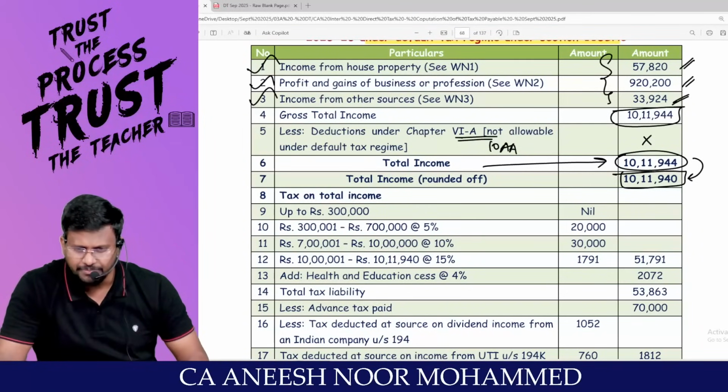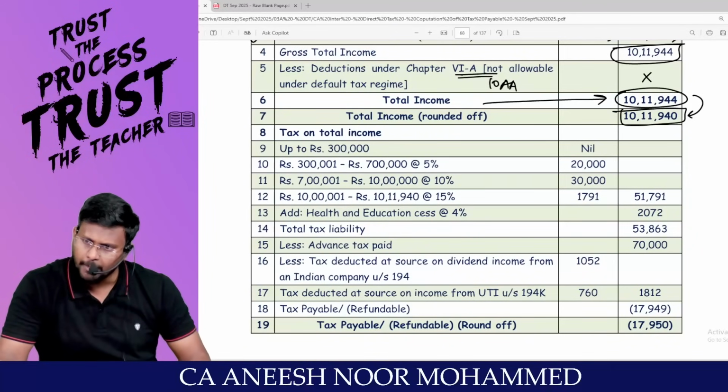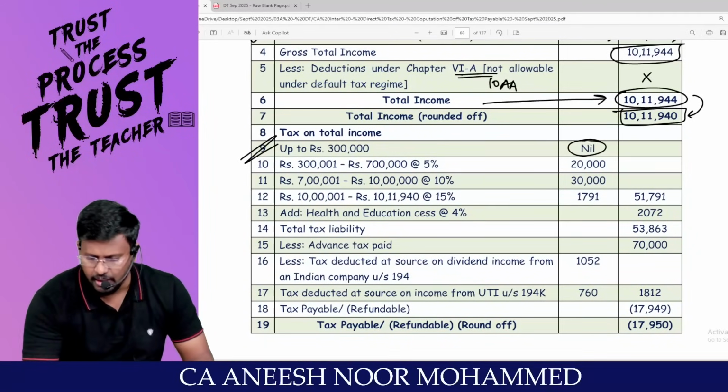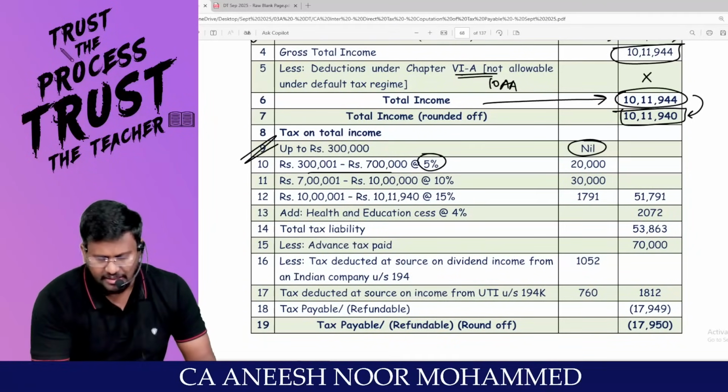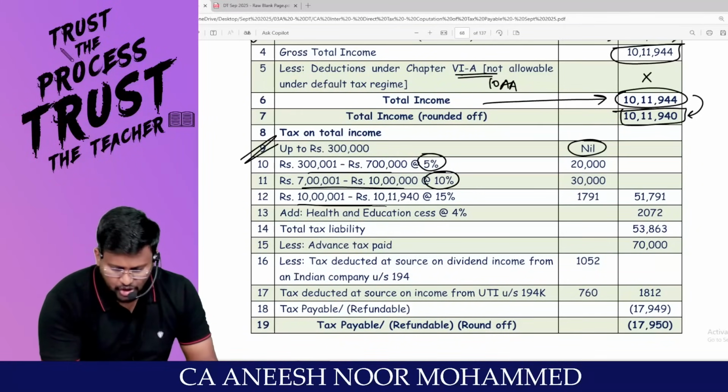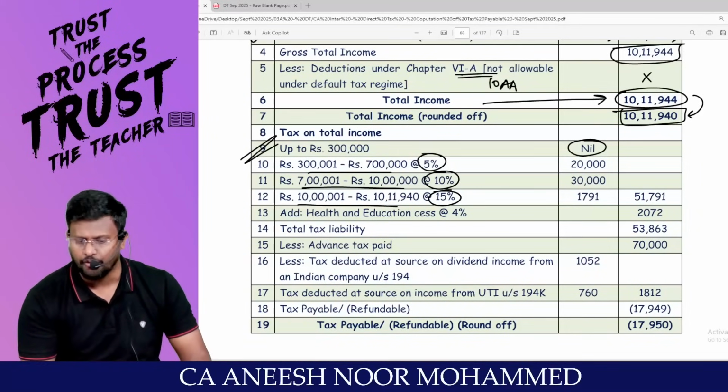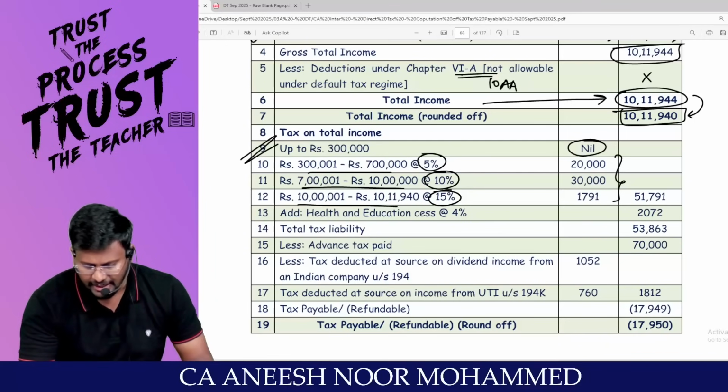What is his age? 55. Normal person. Up to 3 lakh rupees, it is nil. 3 lakh rupees to 7 lakh at the rate of 5%. 7 lakh to 10 lakh at the rate of 10%. In excess of 10 lakh at the rate of 15%. So you will be calculating on that.